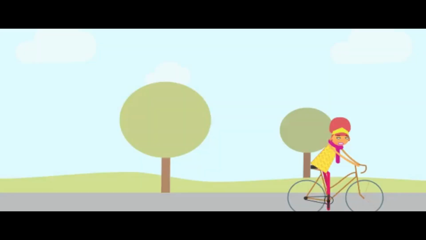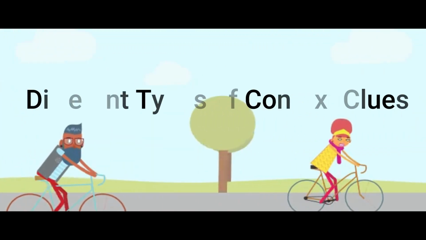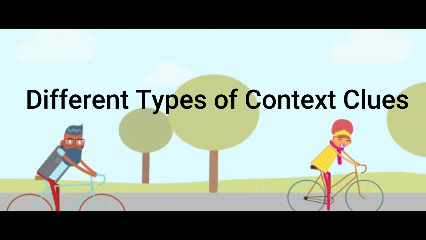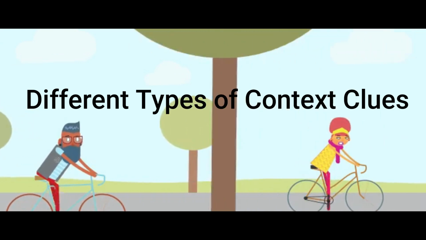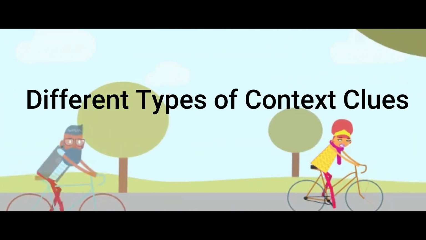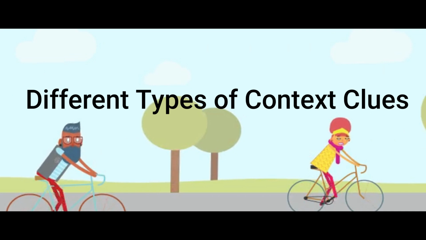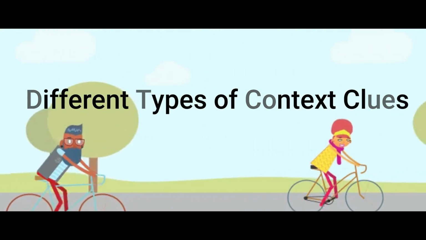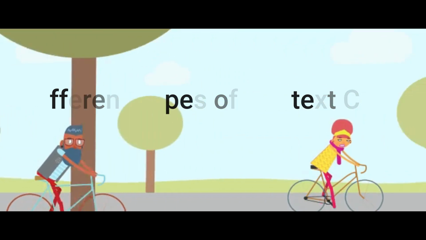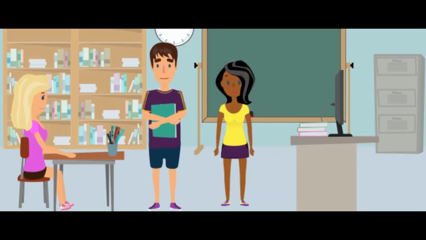Congratulations! Now let us discuss the different types of context clues. You can use various ways to identify the meaning of new words. If you have the internet connection, you can have access in just one click. If you have a mobile phone, you may use offline dictionary applications. If you are at school, you may refer to dictionaries and thesauruses.